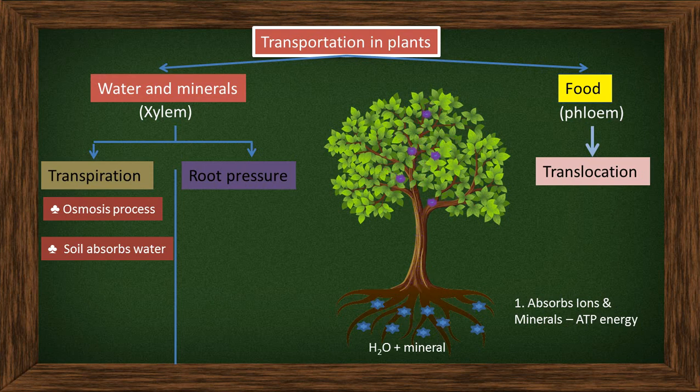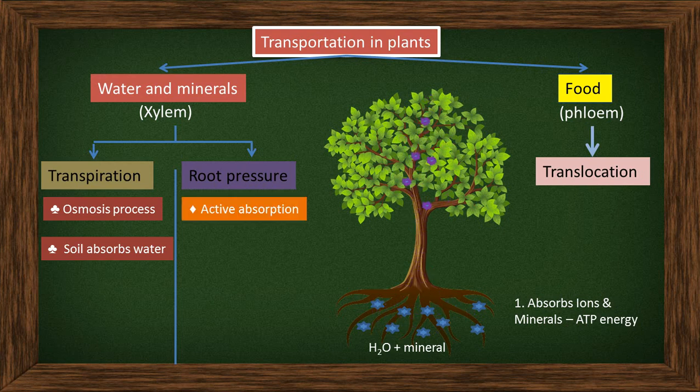Okay, when the ion and mineral concentration becomes more in the plant, then what happens? The plant consists of more ions and minerals, and the water content will be more in the soil. Yes or no?